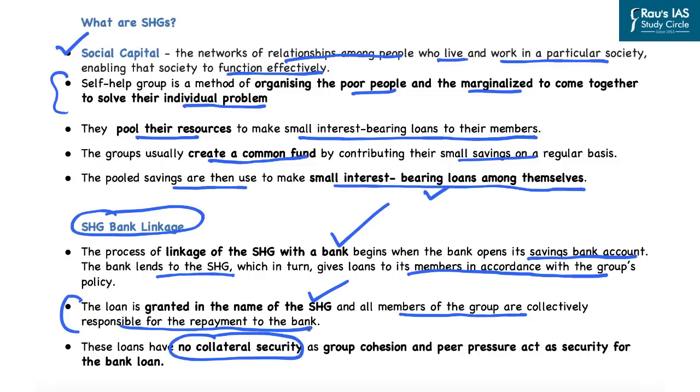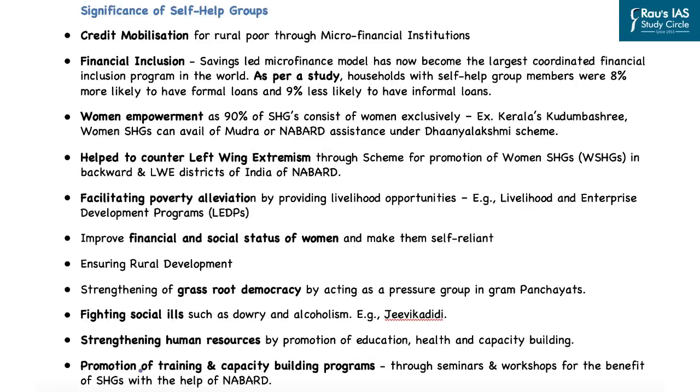So these loans do not have any collateral security, and this is primarily because of the cohesion that exists among the group and also the peer pressure which acts as a security for the bank loans which would be returned, because all the members of the self-help groups are then responsible for the repayment of the bank loan. And this is how this particular thing works. And this brings us to the significance of these self-help groups.